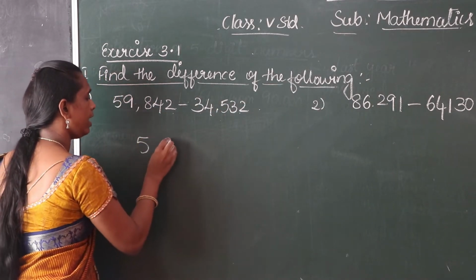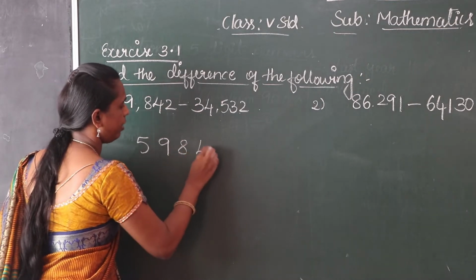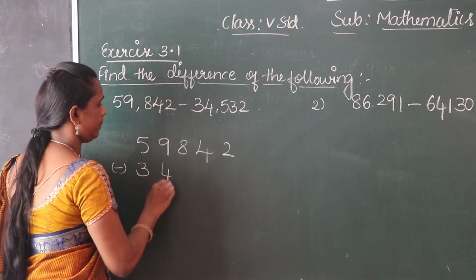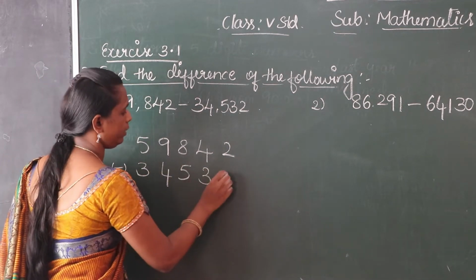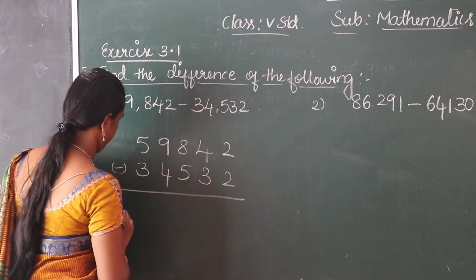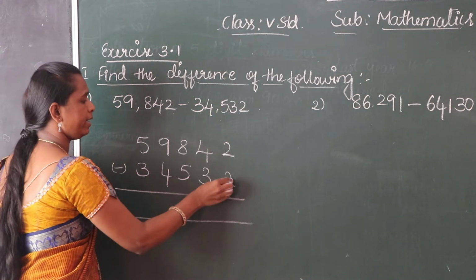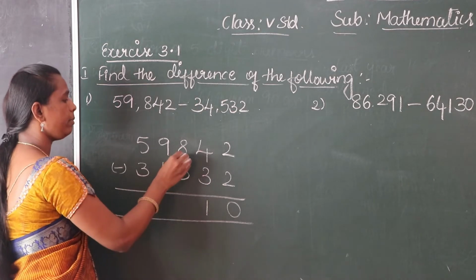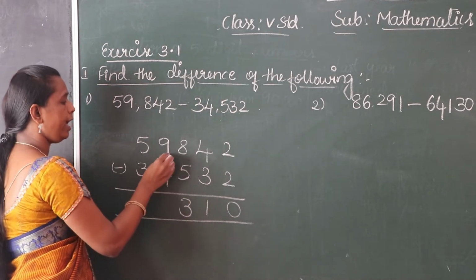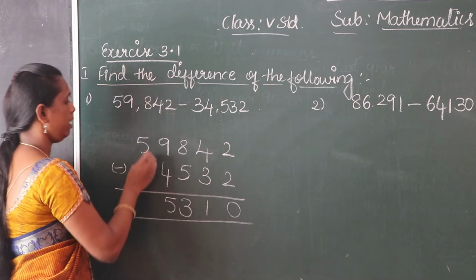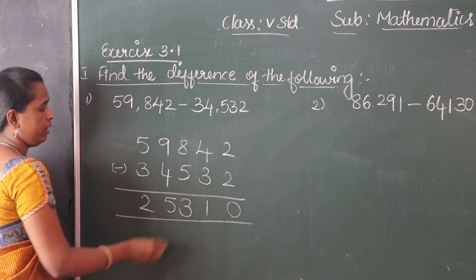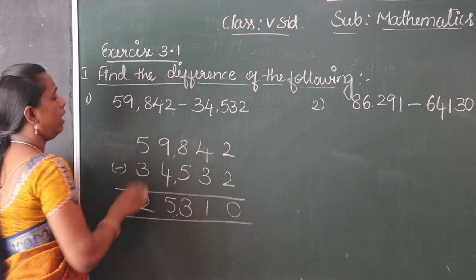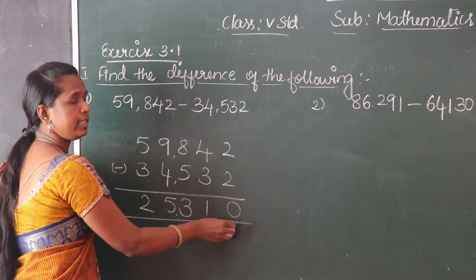Write down 59,842 minus 34,532. 2 minus 2, 0. 4 minus 3, 1. 8 minus 5, 3. 9 minus 4, 5. 5 minus 3, 2. Therefore, the answer is 25,310.